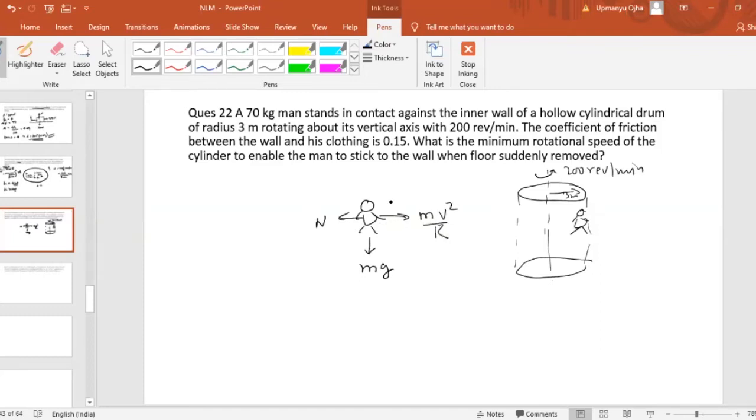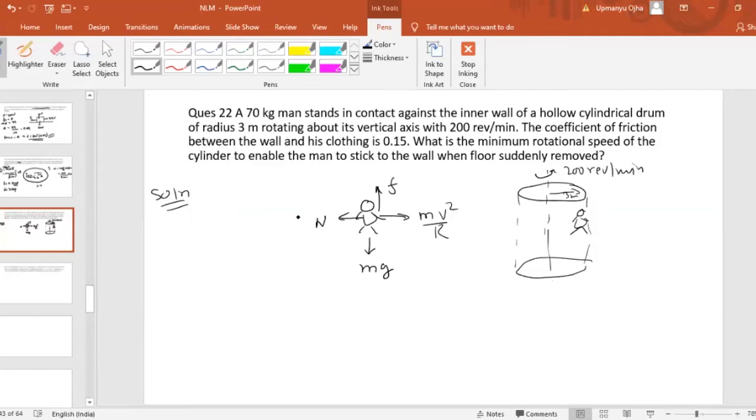Now this weight mg is balanced by the friction force, which is opposing the motion of the body, which means the friction force will act in the upward direction, because mg will try to pull the man downward. It is the friction that is preventing the man from sliding down. So we have drawn the free body diagram of this man. Now